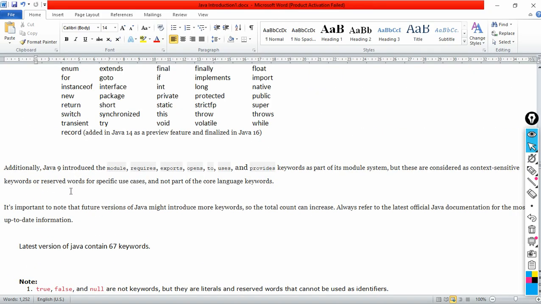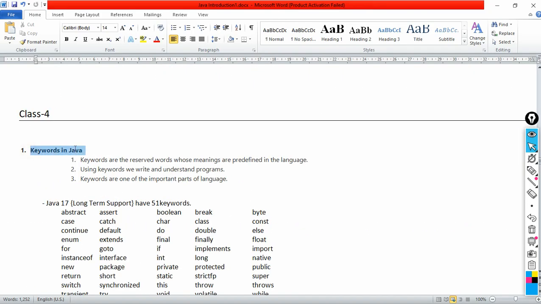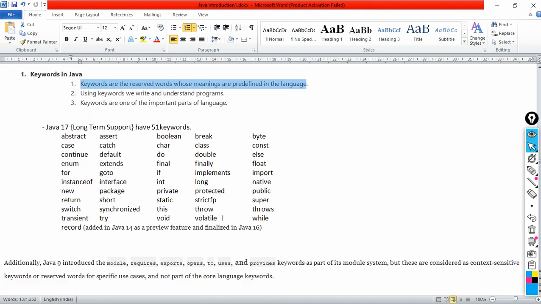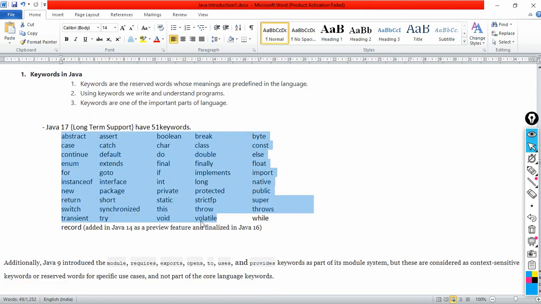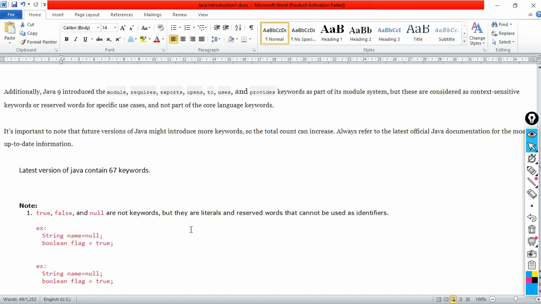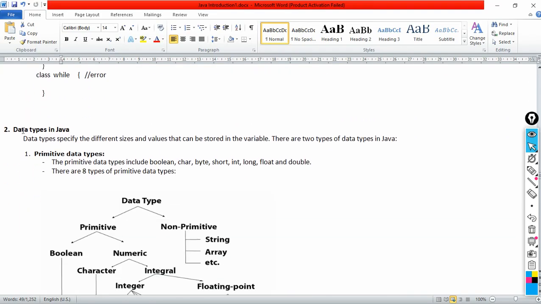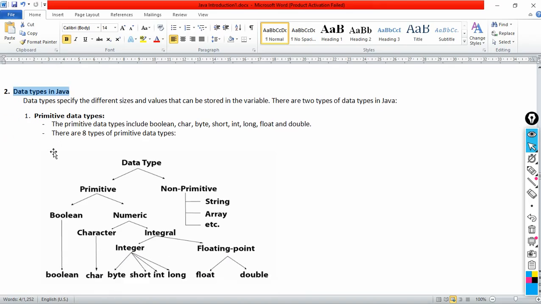Okay, so this is what we have completed: keywords in Java. Keywords are the reserved words whose meanings are already present in the language, and using these keywords we write and understand the programs. We are going to understand the meanings of these keywords in the further coming classes, one after the other. Now the second thing that we are going to understand is data types in Java.